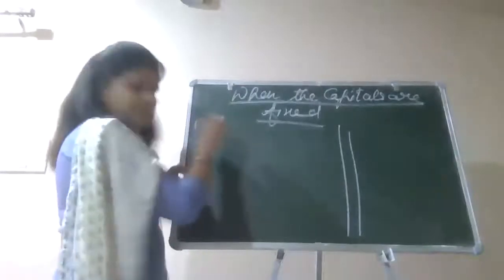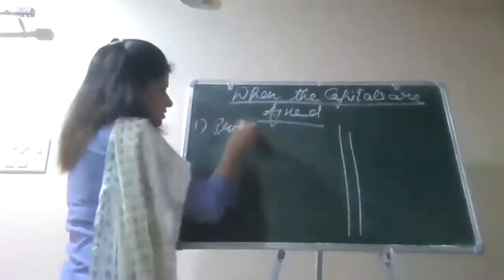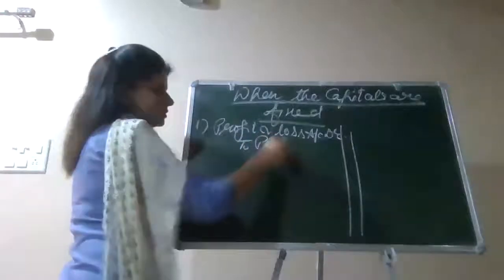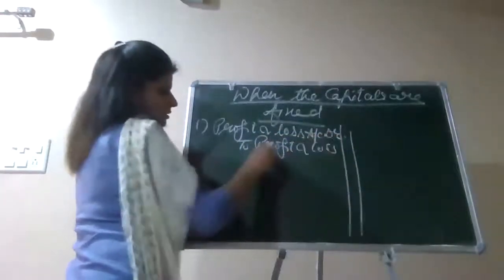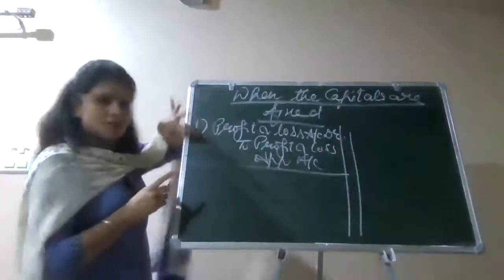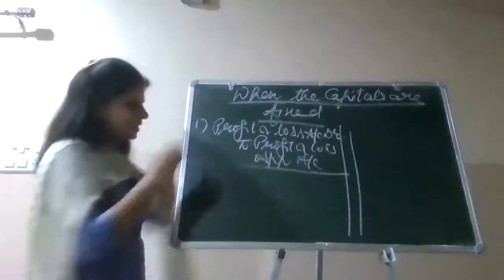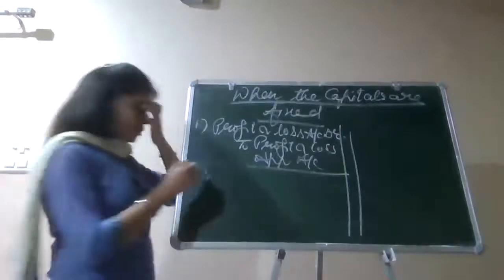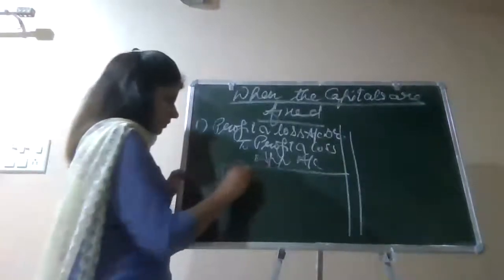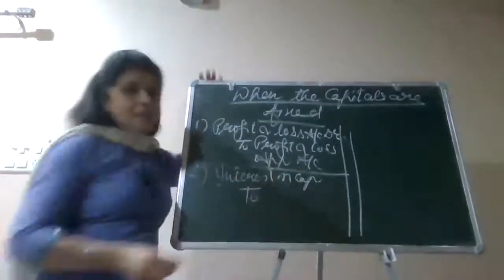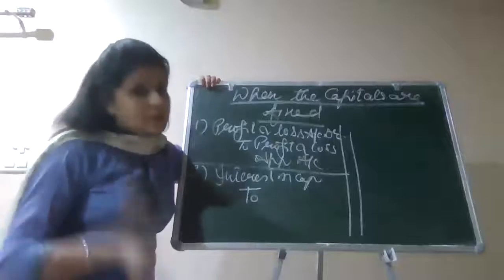So that entry, again I'm repeating, profit and loss account debited to profit and loss appropriation account. Being profit transferred from profit and loss account to profit and loss appropriation account, right? Then the second entry I told you about interest on capital. This time again I will be debiting interest on capital, but instead of crediting partners capital account, I will write partners current.